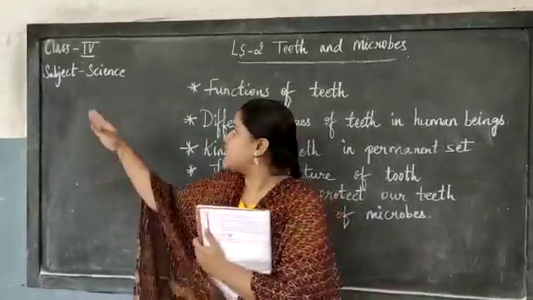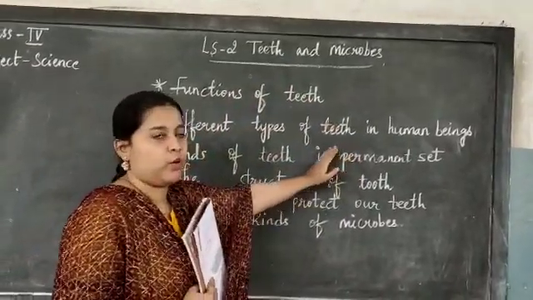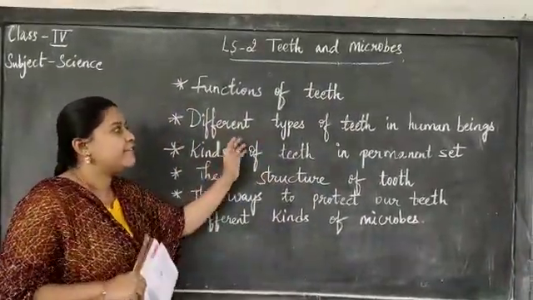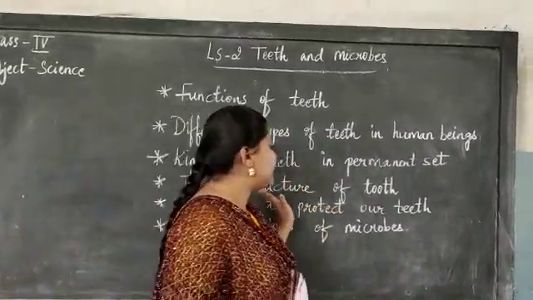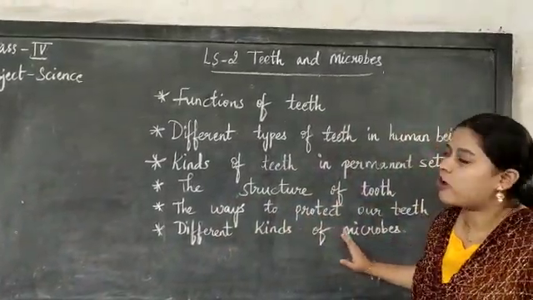Okay, children, class 4, subject science. Today's topic is teeth and microbes, children. In this topic, you are going to learn about functions of teeth, different types of teeth in human beings, kinds of teeth in permanent set, the structure of tooth, the ways to protect our teeth, and different kinds of microbes.